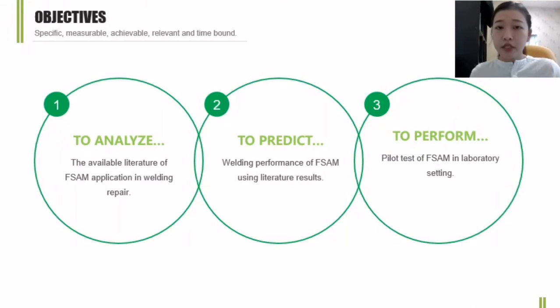So for my objective, I'm supposed to do the FSAM process in the lab of FYP, but due to MCO, my objective has changed to, first, to analyze the available literature of FSAM application in welding repair. Second, I will predict the welding performance of FSAM using the current literature result. And third, I have already performed the pilot test of FSAM in FYP before MCO.